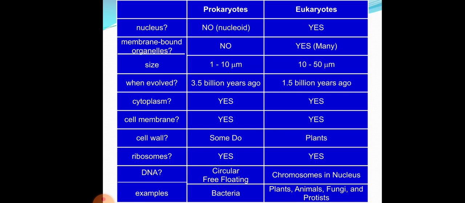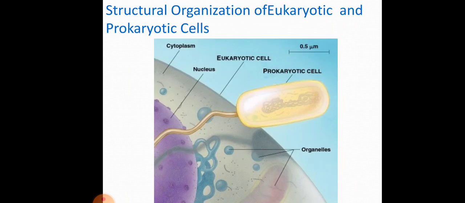Then the size of prokaryotes is from 1 to 10 micrometers, while the size of eukaryotes is 10 to 50 micrometers. Ribosomes are present in both, and DNA is circular in prokaryotes, and is found in the form of chromosomes in the nucleus of eukaryotes. An example of a prokaryotic cell is bacteria. Examples of eukaryotic cells are plants, animals, fungi, and protists. So this is the structure of prokaryotic and eukaryotic cells.